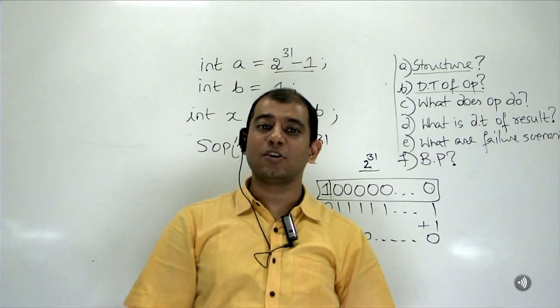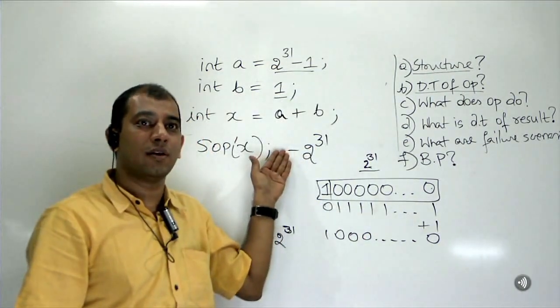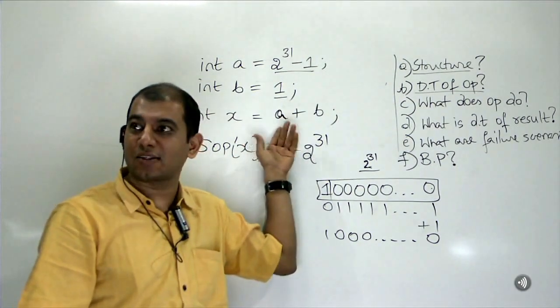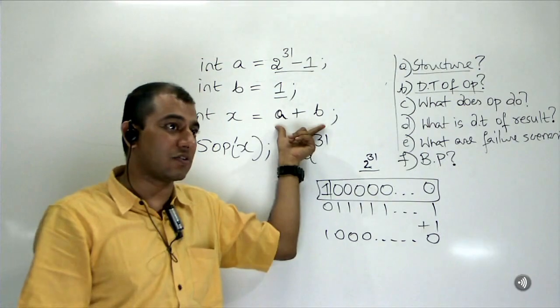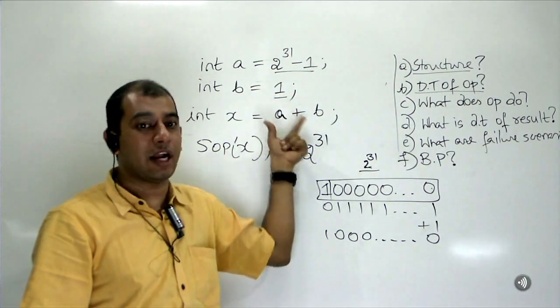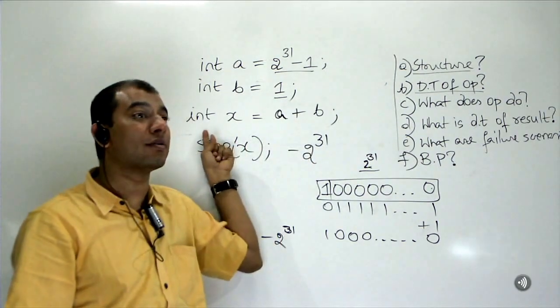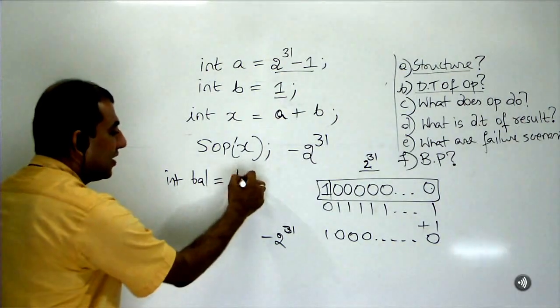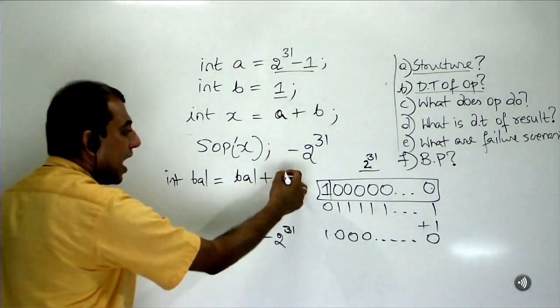That software developer, a Java fresher, has coded this by using normal arithmetic operators. He thought int plus int, store in int. That means int balance. What is the new balance? Existing balance plus what he is adding. What is he adding?